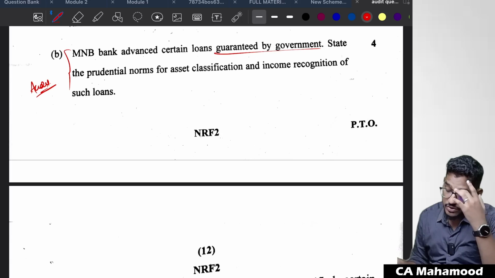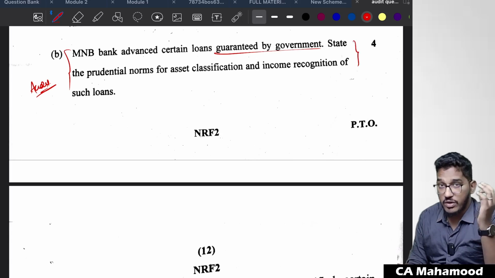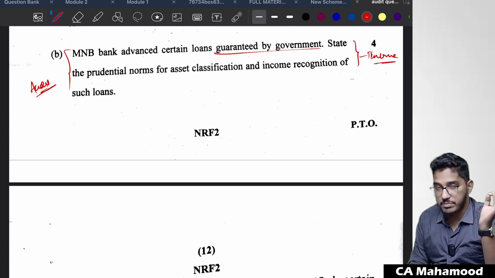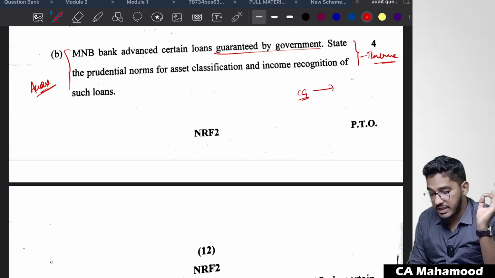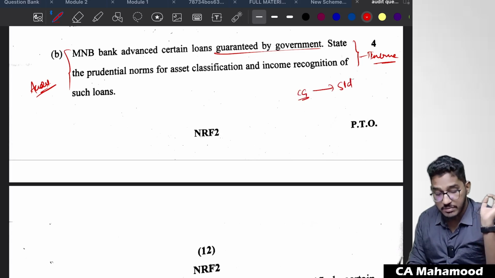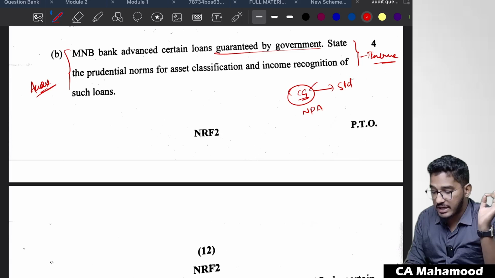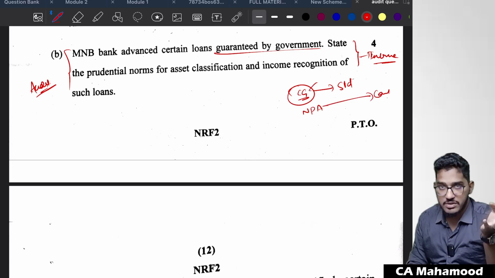And one more thing here, even though you will not treat it as a NPA for asset classification, for income recognition, we are going to treat it as NPA. If the central government has given a guarantee, for asset classification purpose, we treat it as standard only, but for income recognition purposes, we treat it as NPA. That means even though the asset remains in the standard category, we will recognize interest only on cash basis.